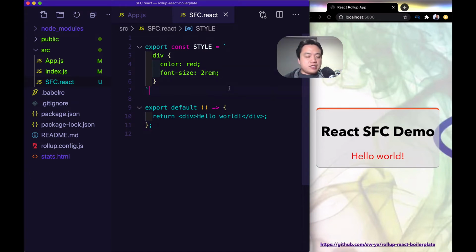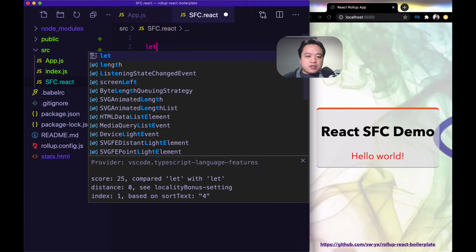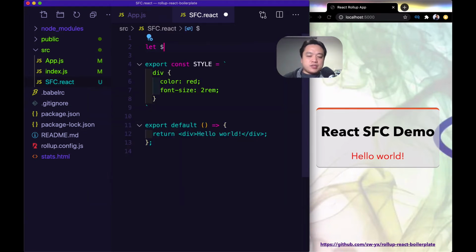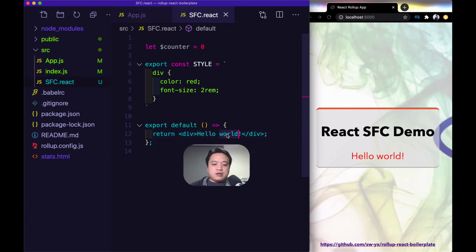Let's add a little bit of state to this. Typically in a React project, I would have to do something like import useState from React. Notice here that I don't import anything. Because I'm in a .react file, it's just understood that everything here assumes that there's some level of React API available. So the custom syntax that I've chosen is that anything with a $ sign gets treated as a particular form of state. So I'll say, for example, something like $counter equals 0. And I can use this inside of my app. So I can go inside of my JSX and put in the counter variable, and it should update accordingly here.